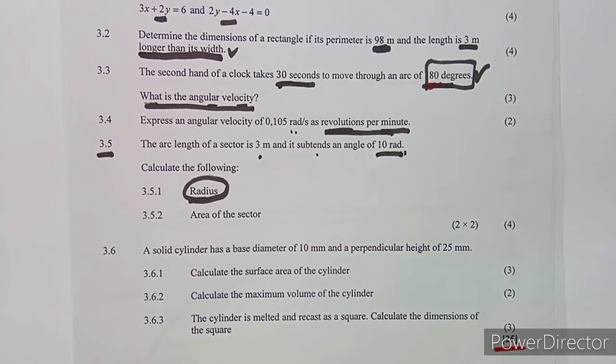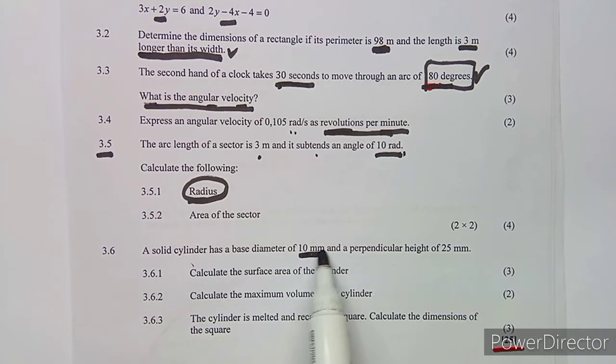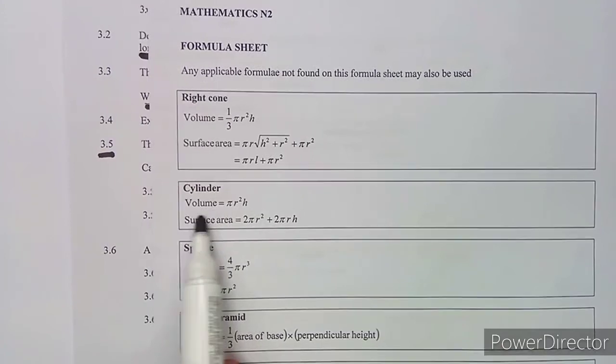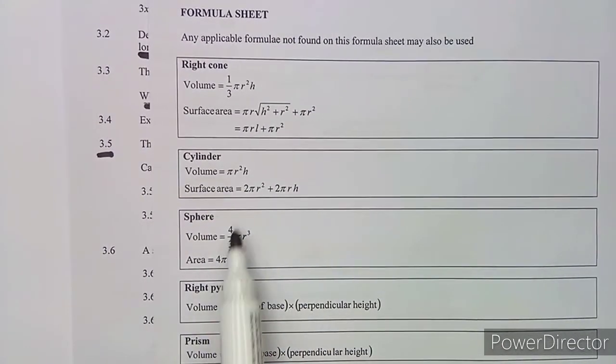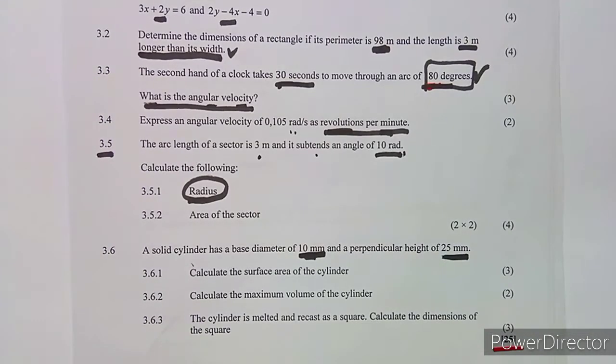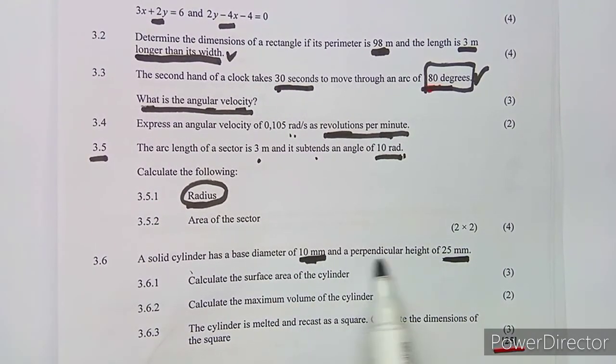Then let's say the 3.6. On 3.6 we are given that a solid cylinder has a base diameter. Take note, you are given the diameter in millimeters and the perpendicular height of 25 millimeters. Calculate the surface area of the cylinder. Okay, so if you forget these formulas, they are going to give you all these formulas. The cylinder, I've got the volume, the surface area, and so forth. As you can see, the surface area is 2 pi r squared plus 2 pi r h. So what you need is to have the information. We are given the diameter and the perpendicular height.